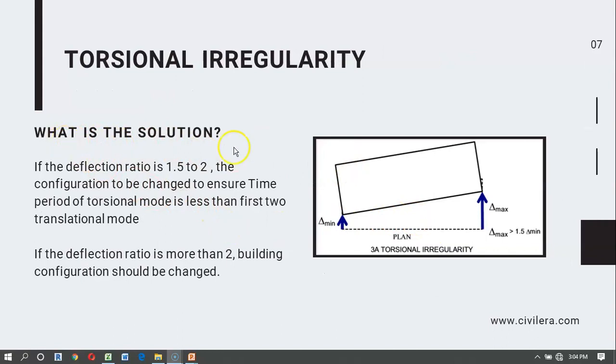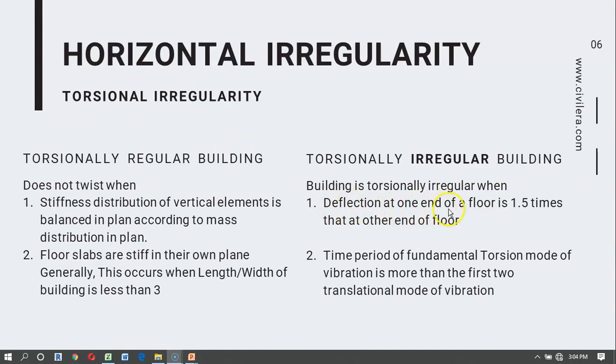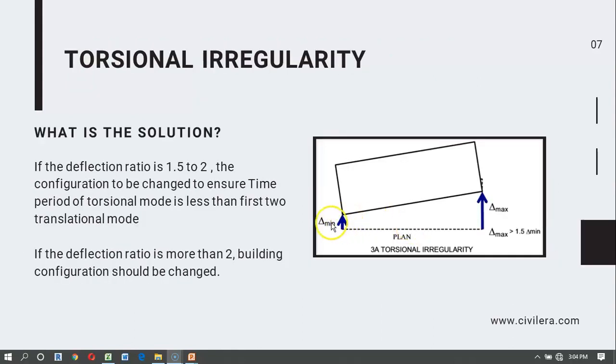Now, what is the solution? This is the first case wherein you have deflection at one end of a floor that is 1.5 to 2 times that of the other end. So here, if the deflection at this end of the building is delta, and this end is 1.5 or 2 delta, that is, if you have 20 deflection here and 40 deflection here, what do we do is the question. That is what we call one of the torsional irregularities.